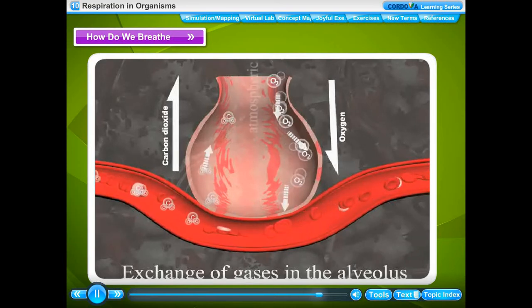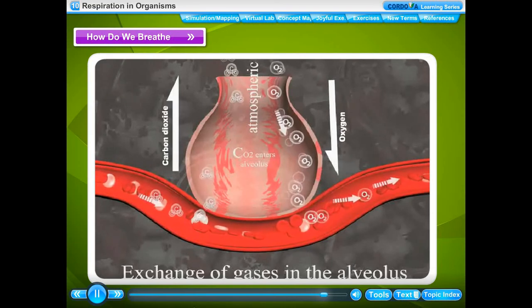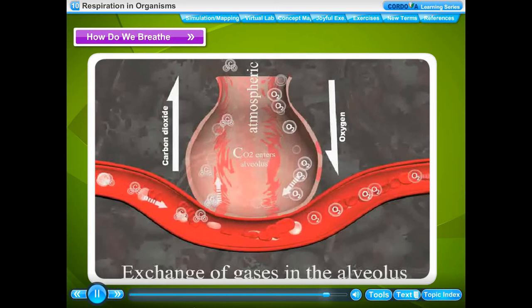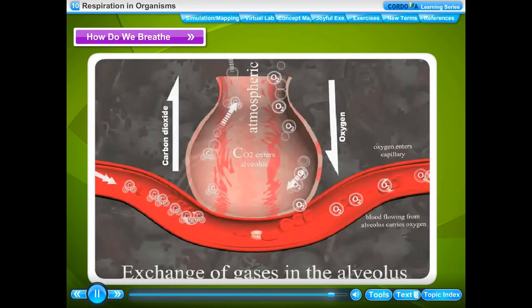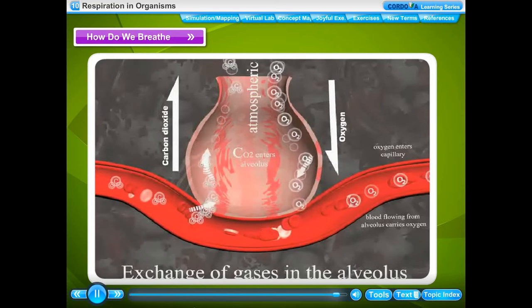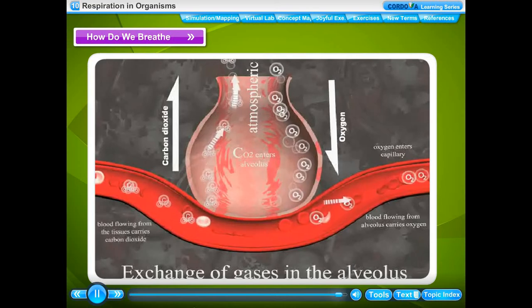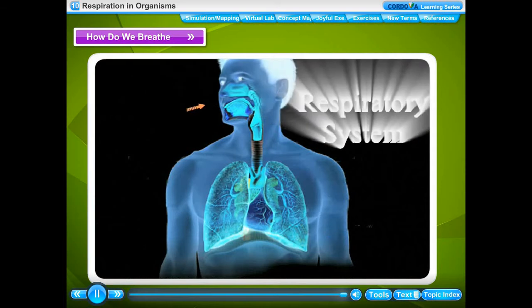Carbon dioxide, atmospheric air, oxygen. CO2 enters alveolus. Oxygen enters capillary. Blood flowing from alveolus carries oxygen. Capillary. Blood flowing from the tissues carries carbon dioxide.